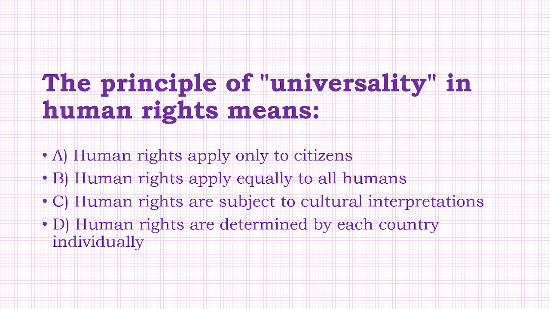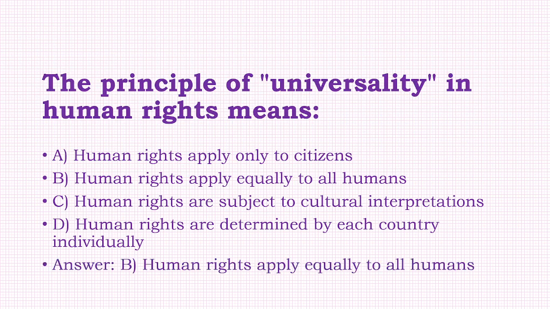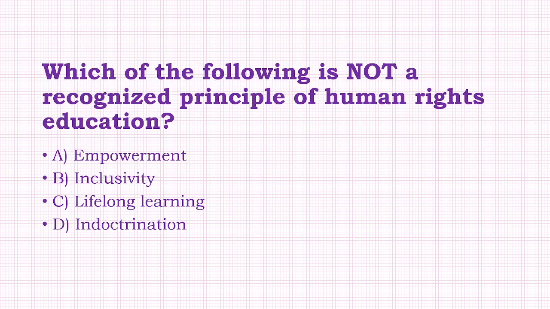The principle of universality in human rights means: human rights apply only to citizens, human rights apply equally to all humans, human rights are subject to cultural interpretation, human rights are determined by each country individually. The answer to this question is option B, that is, human rights apply equally to all humans.